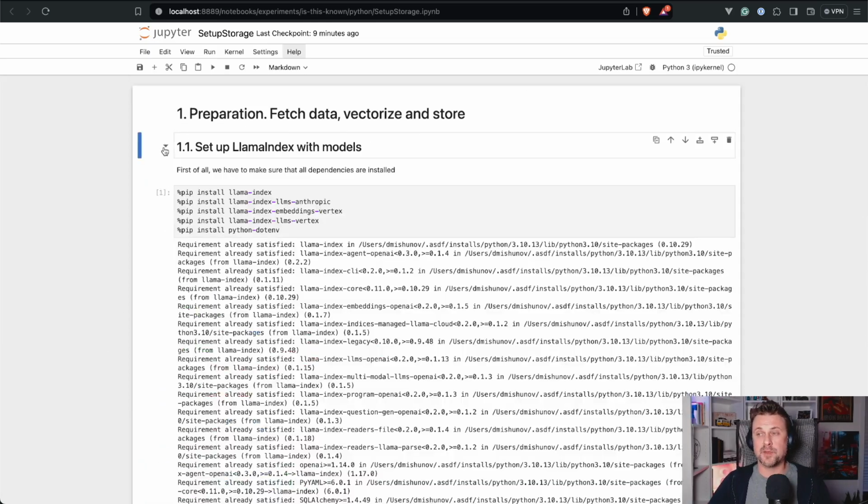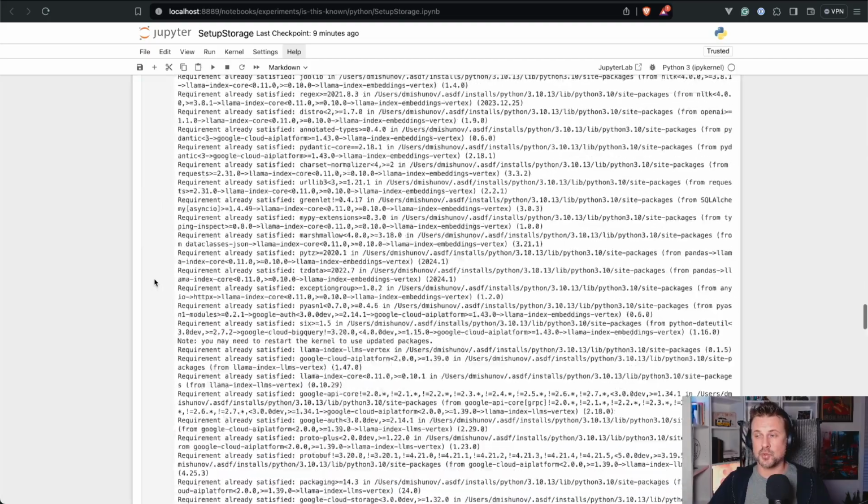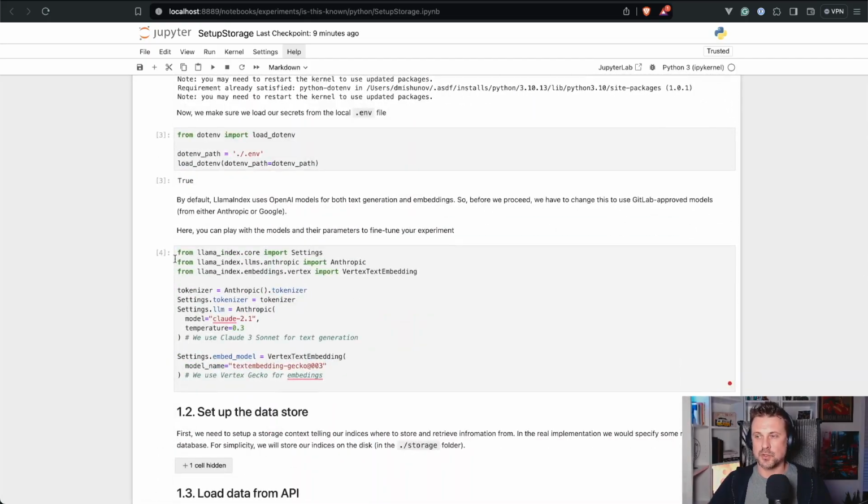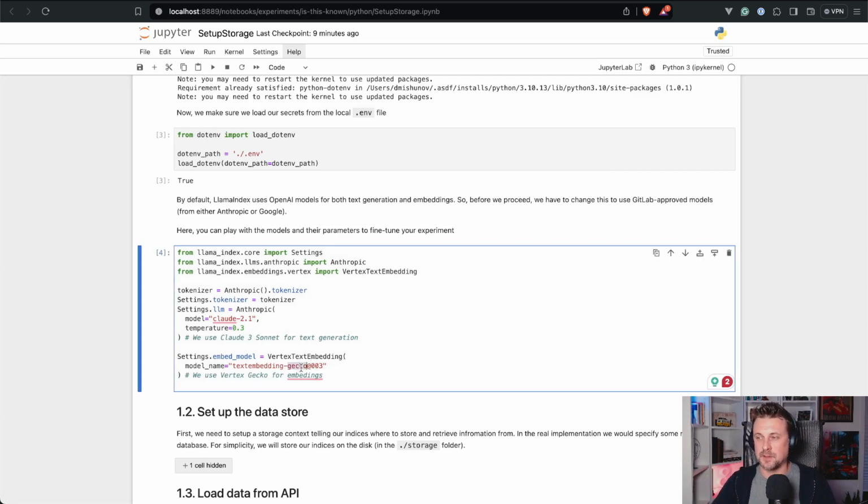If you want to play with the models, you can go to this step and switch the model to see how it will affect the end response. But keep in mind, when you query your vector storage, you have to query it with exactly the same embedding model as we specified here. We will get to it at the next step in the next video. For now, remember that you can play with the textual model in different implementations, but if you want to connect to a vector storage, you have to connect with exactly the same model that storage has been created with.